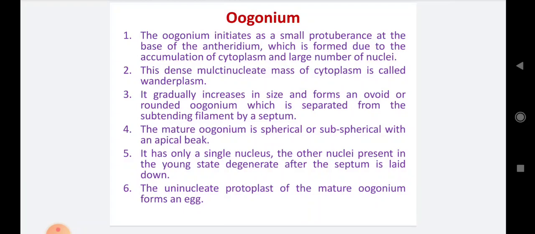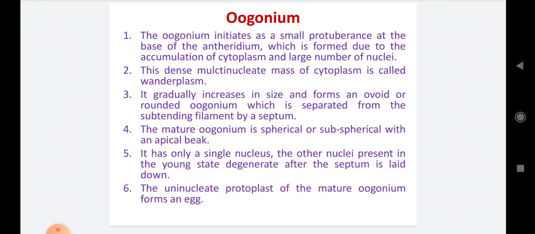Number 2, this dense multinucleate mass of cytoplasm is called the wanderplasm. That protuberance having many nuclei is called the wanderplasm, and this wanderplasm is further converted into the oogonium.